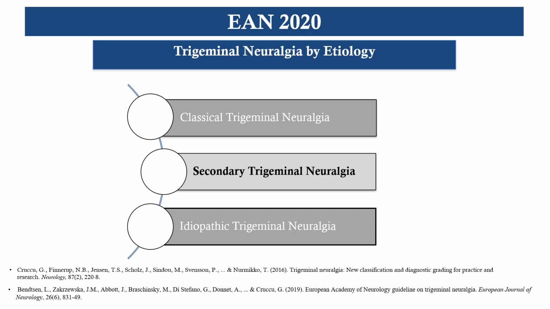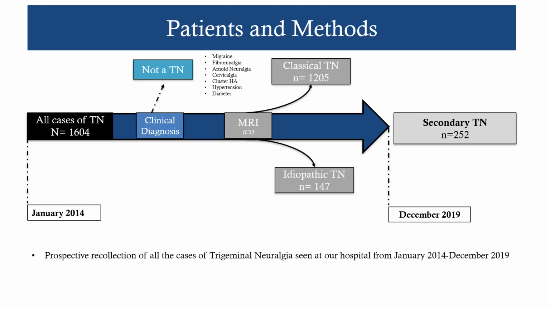Classical TN includes patients that have a neurovascular contact on MRI. Secondary TN groups patients with neuropathy caused or associated to another disease. And idiopathic TN includes the patients that do not have an apparent cause for the disease.